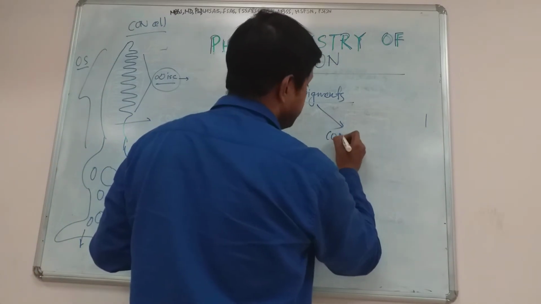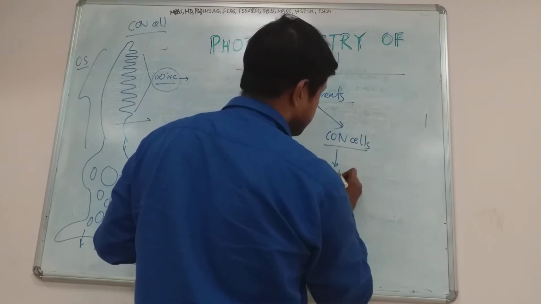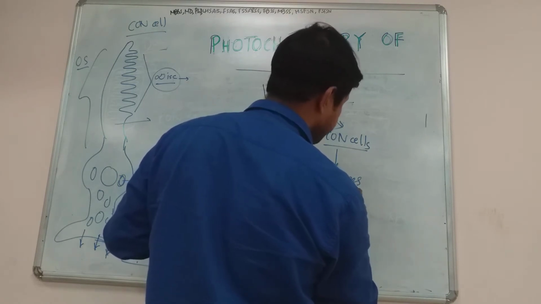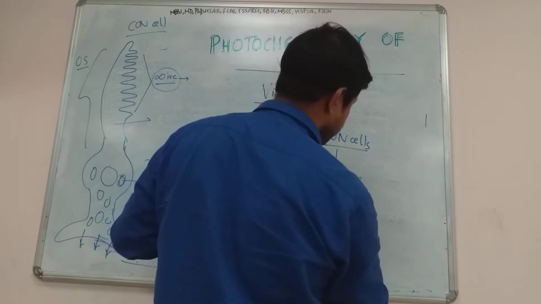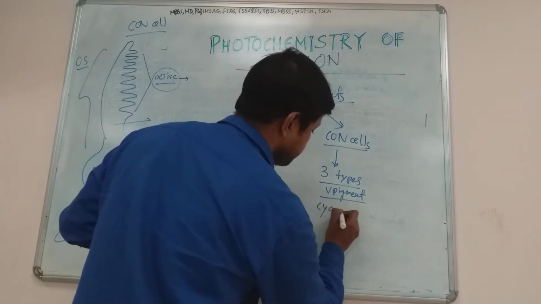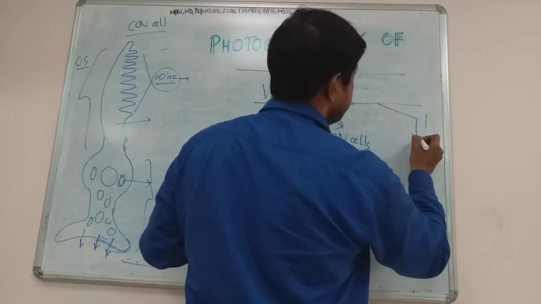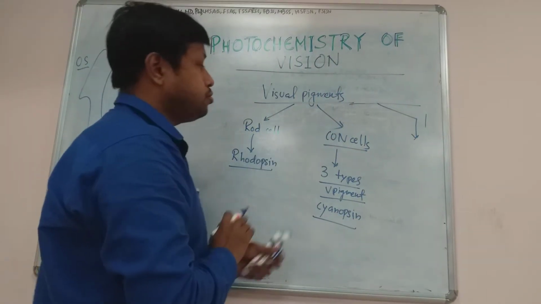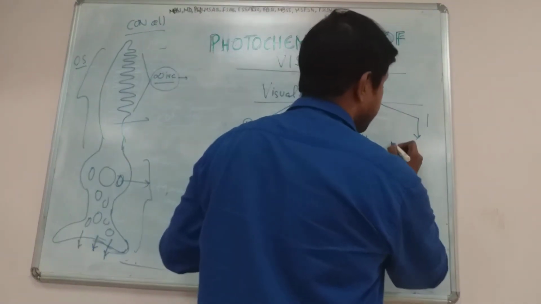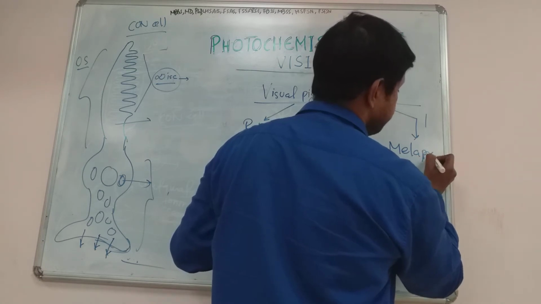The cone cell will secrete three types of visual pigments, sometimes called cyanopsin. And those cells which are neither rod cells nor cone cells secrete another type of visual pigment known as melanopsin.